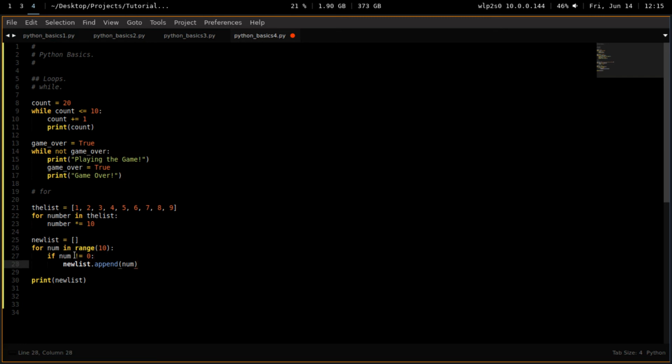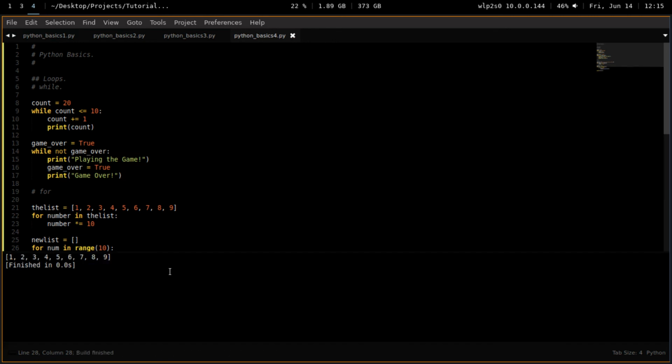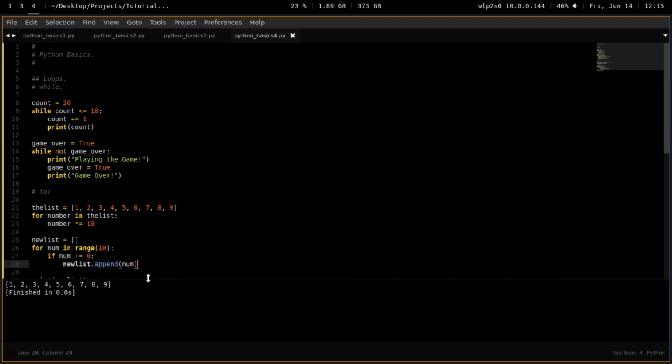So if the number is 0, do not proceed. In every other situation, proceed. So if number does not equal 0, as long as the number does not equal 0, do this. If it equals 0, do nothing. So now if we do this, bang, we have omitted the 0 that range gives us. Now we could have just ranged from 1, but this is a more fun way of doing it, and I needed to teach you the not equal operator. So now our lists are exactly identical, which is what we wanted.